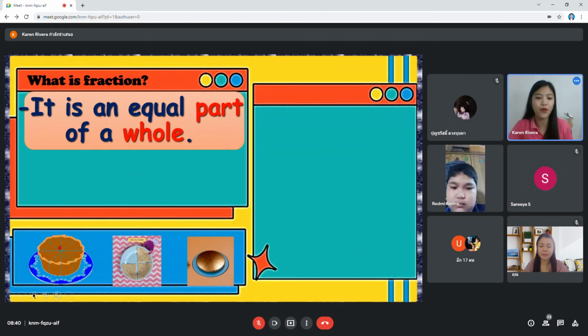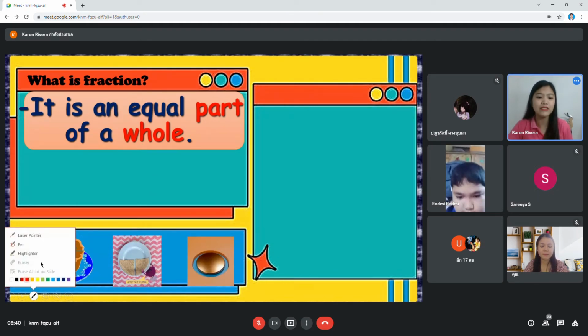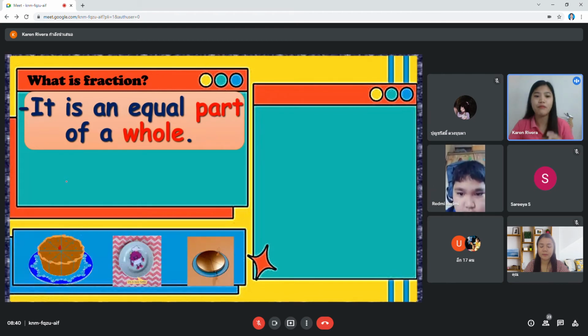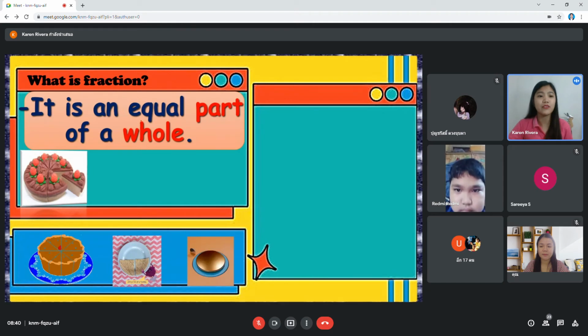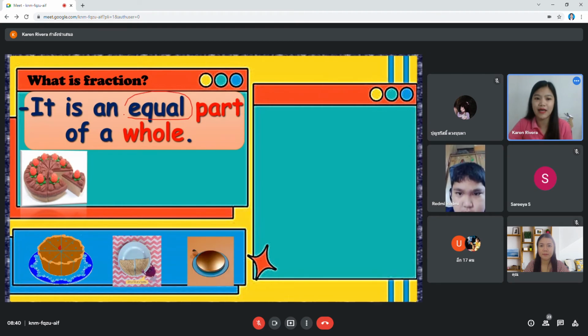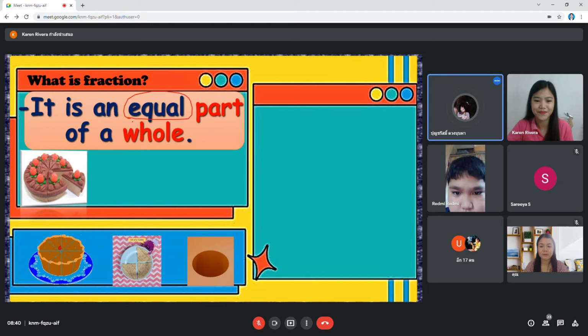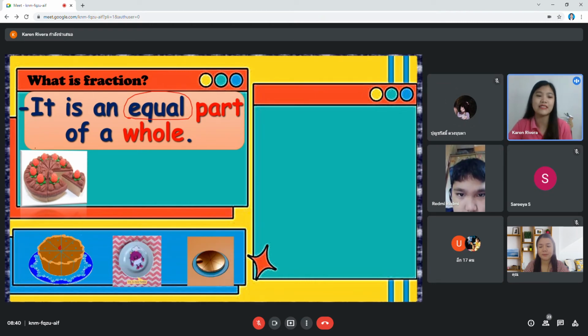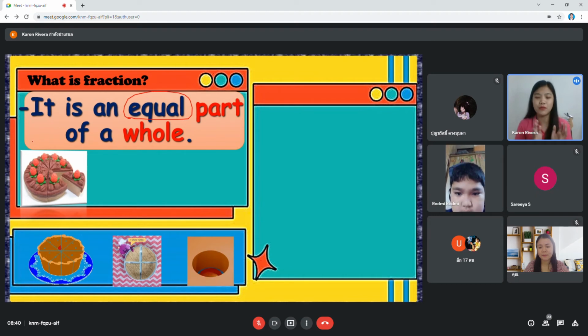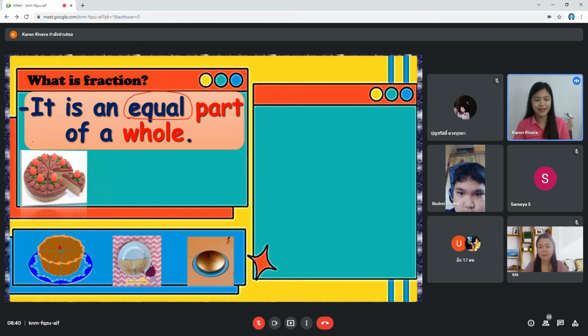Whole means the entire thing, okay? And when we say fraction, it says equal. What is equal in Thai? When we make a fraction, we will make sure that it is always equal.